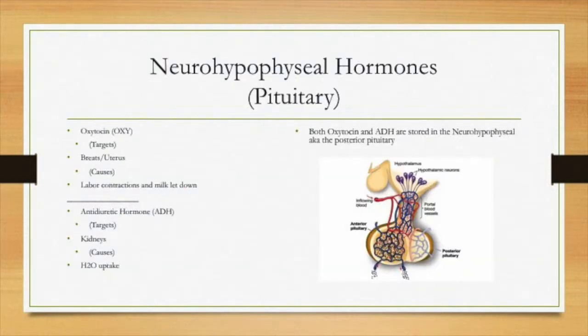Neurohypophyseal hormones, aka posterior pituitary. You have oxytocin, which targets the breast and the uterus, causing labor contractions in the uterus and milk letdown in the breast. The antidiuretic hormone, which is ADH, targets the kidneys and causes an uptake in H2O. Both oxytocin and ADH are stored in the neurohypophysis, also known as the posterior pituitary.